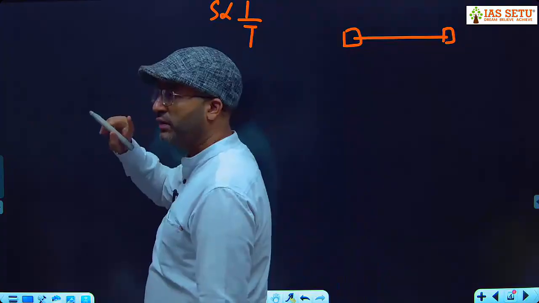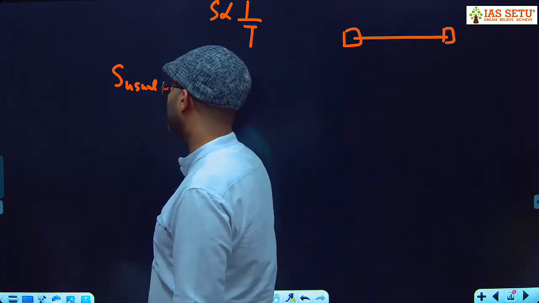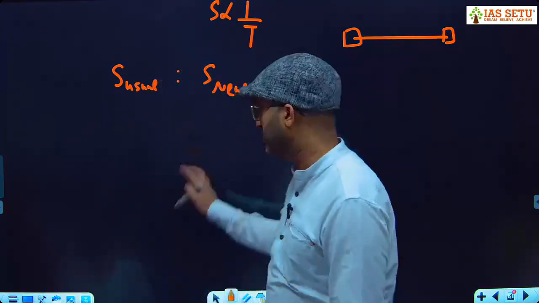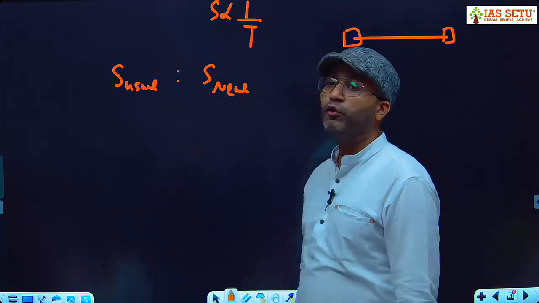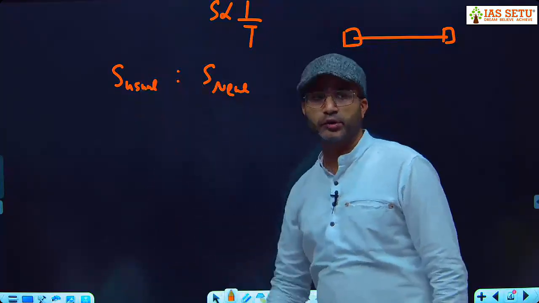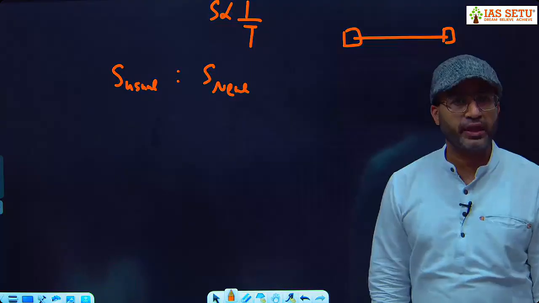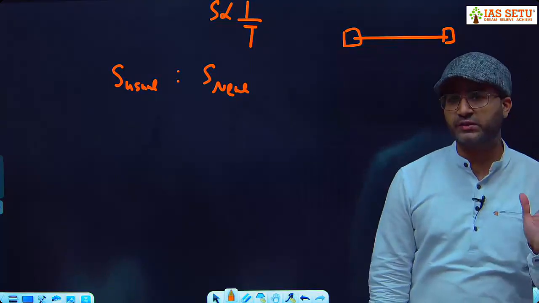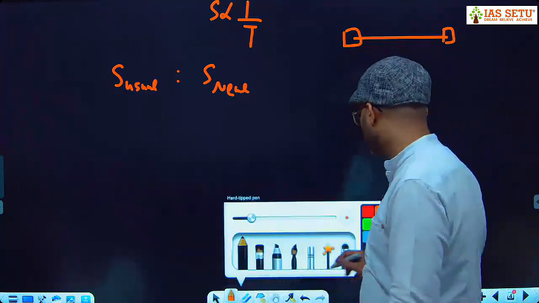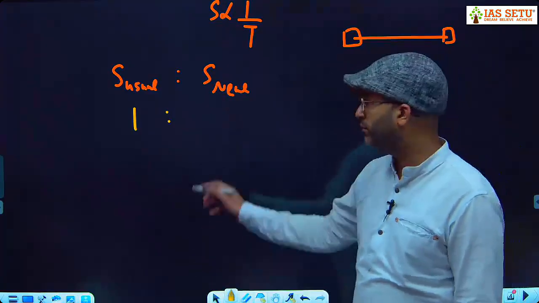See, we have two types of speed. One is usual, which is the daily speed, and one is new, which is today's speed. Walking at 4/5 of his usual speed, 4/5 as compared to usual speed, 4/5 with respect to usual speed. Can we say usual speed is our reference? Even in time and work I explain this, so we will take usual speed as 1. So it will be 4/5.